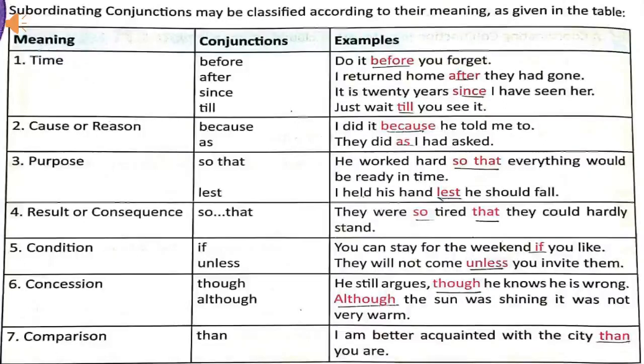He still argues, though he knows he is wrong. Comparison is shown by conjunction than. I am better acquainted with the city than you are. Here than is showing comparison.